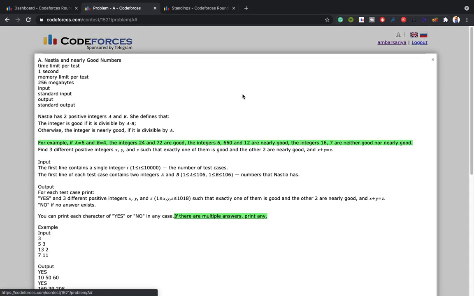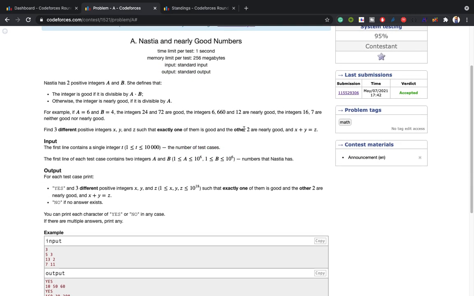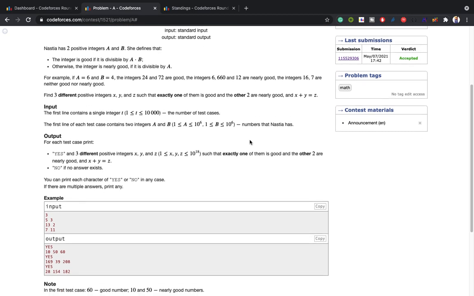Okay, some changes if there are multiple answers. Okay, example I need. So what was the question? We are given two positive integers a and b. An integer is good if it is divisible by a and b both. Otherwise, an integer is nearly good if it is divisible by a. And this is the added example.